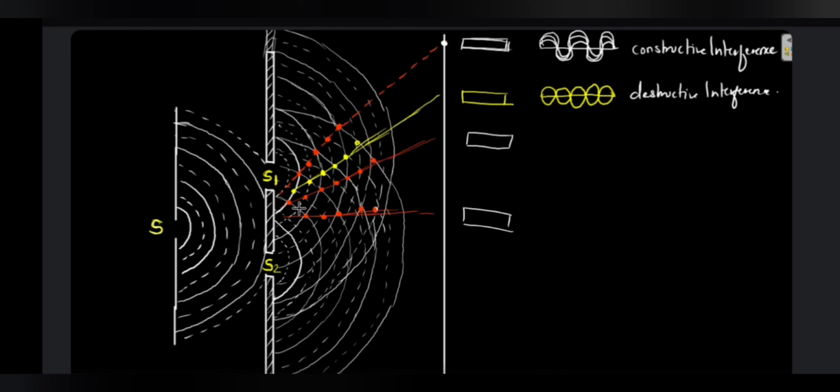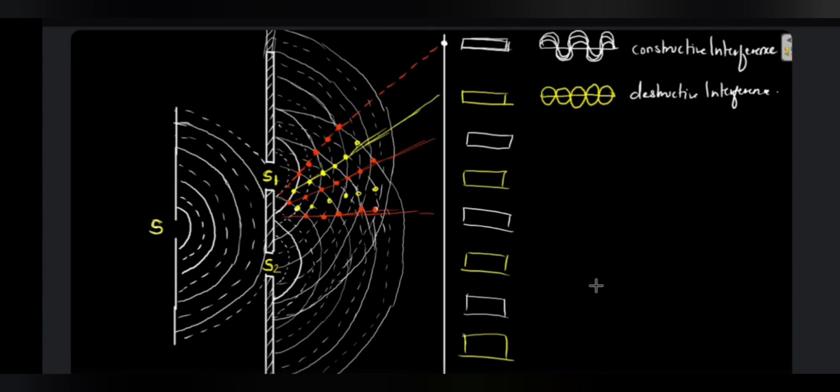So similarly, you will see that the points over here will go on like this to give us destructive interference, and finally you will see alternate dark and bright bands which are produced over here, which is called the interference pattern. And these fringes which you are going to get will be a zebra pattern, and the fringes which you get over here are called interference fringes.